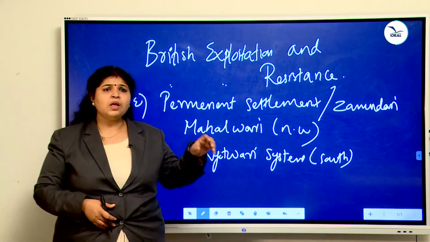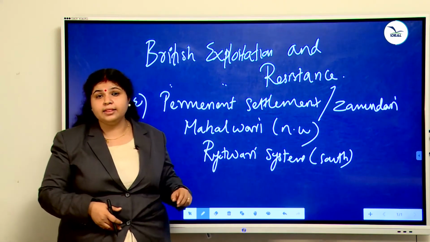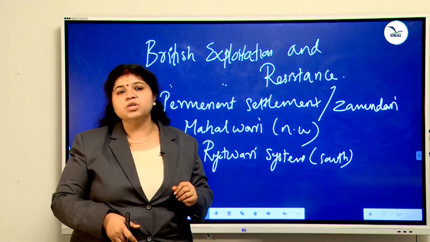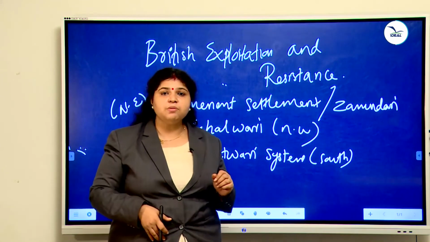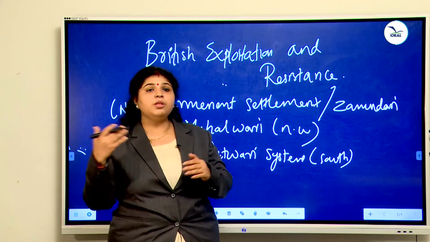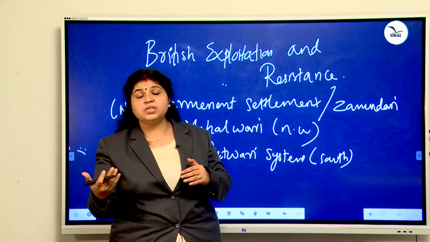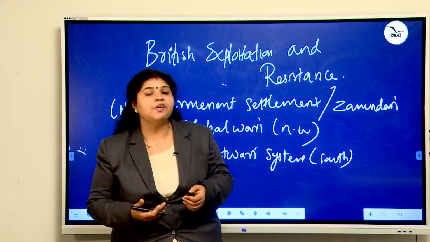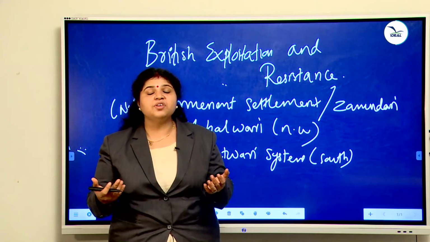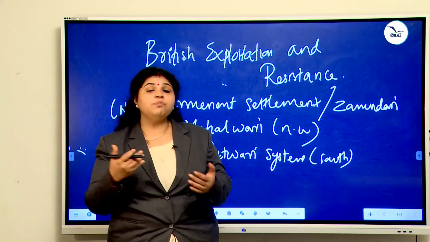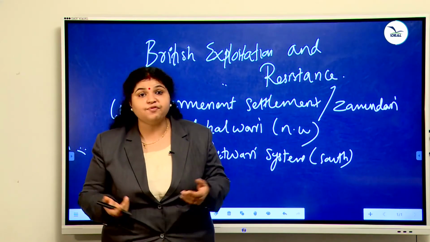Actually, all these matters resulted in the commercialization of agriculture. What is meant by commercialization? Commercialization means change in production. Before the British period, the Indian farmers mainly cultivated food crops. Each of the villages was self-sufficient. They produced whatever crops were needed for their village. But the British came to India not for our food crops.